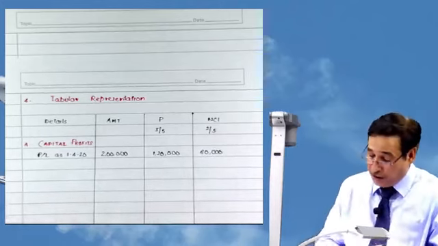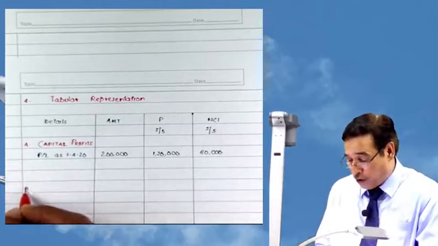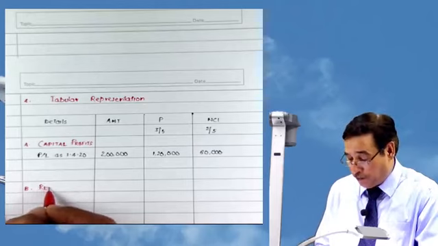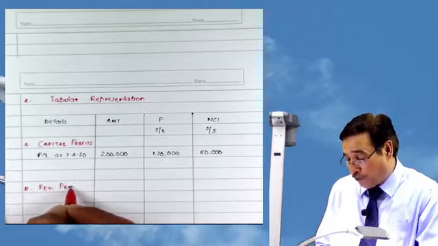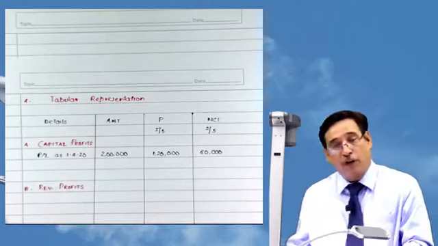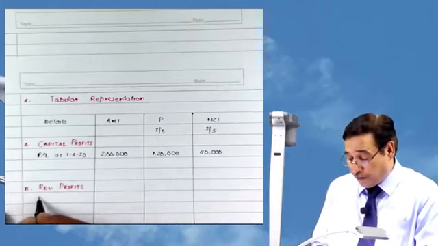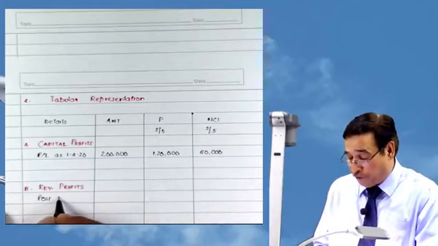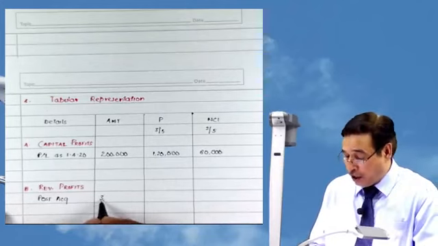Now, after writing capital profit, you write post-acquisition profits, revenue profits. Capital profits, revenue profits. Revenue profits means such profits which have been earned after the date of acquisition. In this case, revenue profits are post-acquisition profits, and post-acquisition profit we have just seen is equal to 3 lakhs.